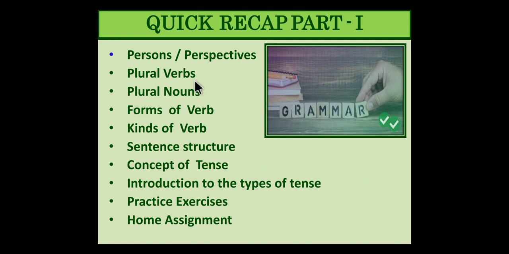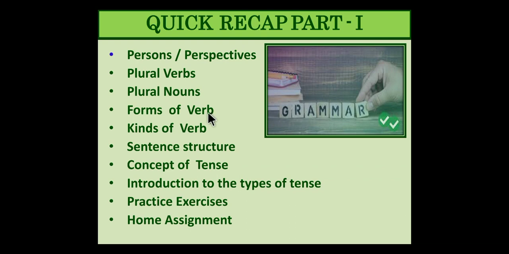If you can remember, please do remember, because it's very important. Like we discussed the rule, third person is singular, then the verb is singular actually. But to remember properly, we say that the verb is plural, because she goes, she walks, she talks, third person, right? Then plural forms of nouns were discussed, and then forms of verbs were discussed.